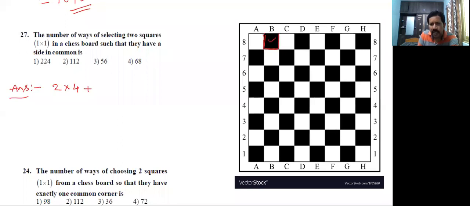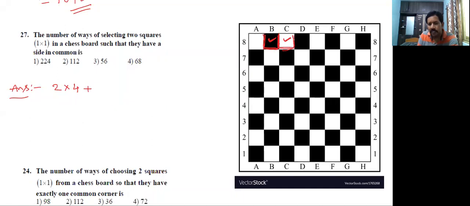So this black square has 3 common sides. Similarly, these white squares also have 3 common sides. And here observe that whenever we take a black square, this is a common side, and whenever we take a white square, this is a common side. That means the common side is repeating twice. So that we will discuss finally.